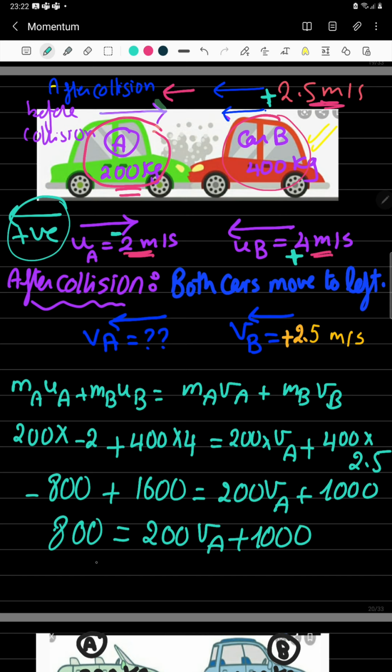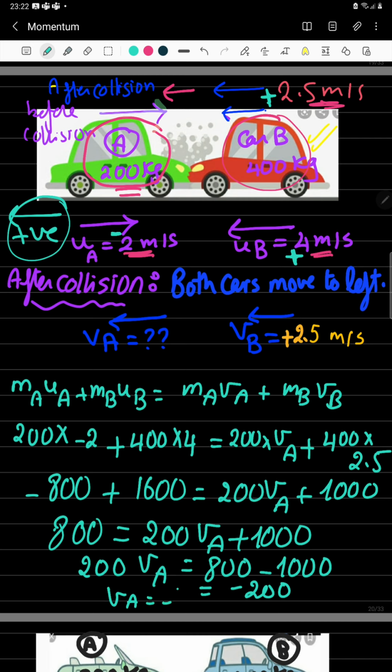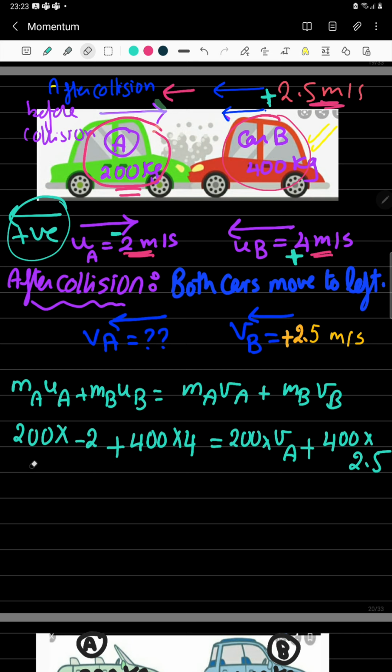So here 200 VA equals 800 minus 1000 equal negative 200. So VA equals negative 1 meter per second square. Okay. There is a mistake in calculation.